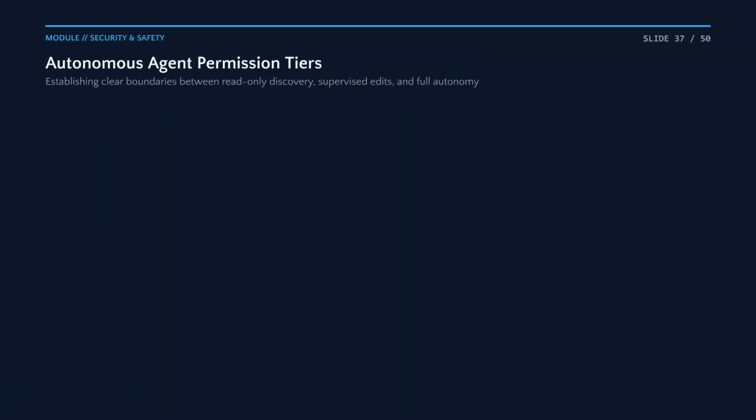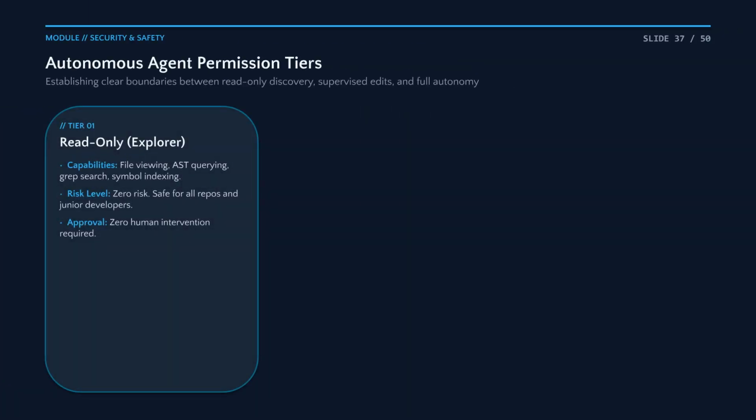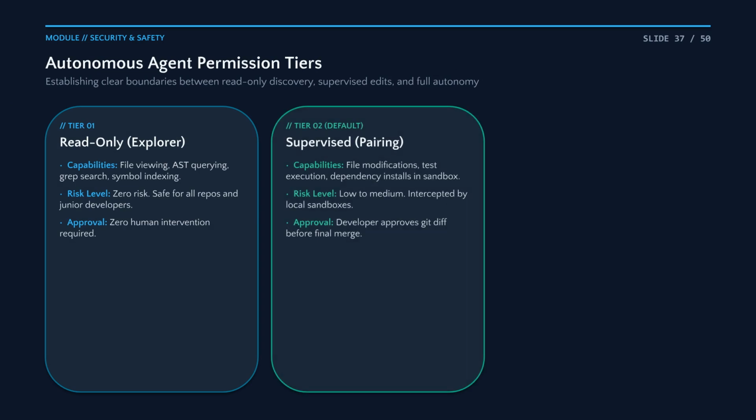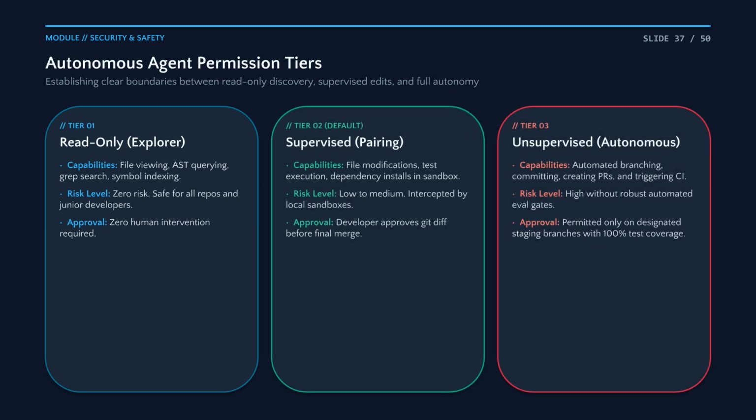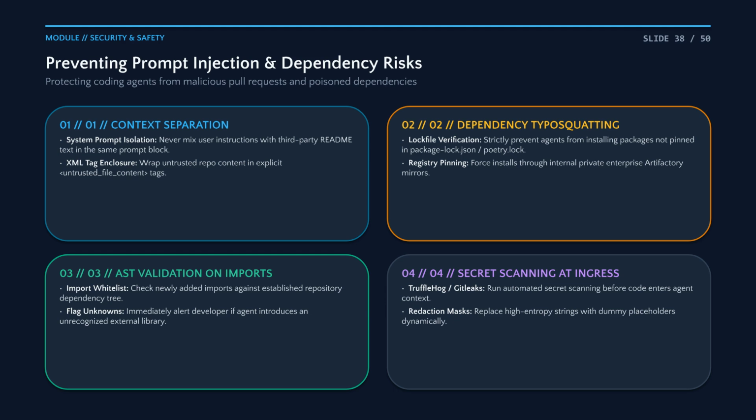Define clear permission tiers. Use read-only explorers for discovery, supervised modes for pair coding, and reserve full autonomy for strictly designated staging environments with automated gates. Protect your pipeline against prompt injection. Isolate third-party repo content using XML tags. Enforce lock file verification for dependencies, and run automated secret scanning at every ingress point.